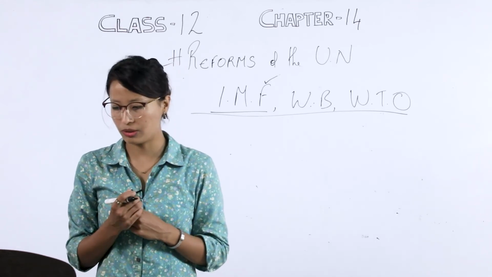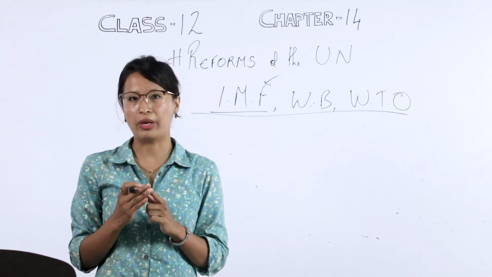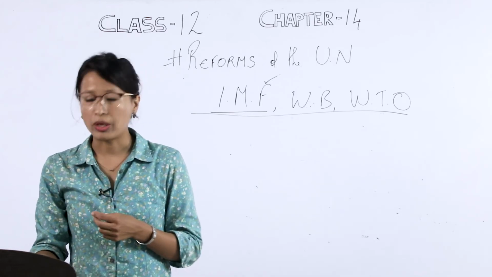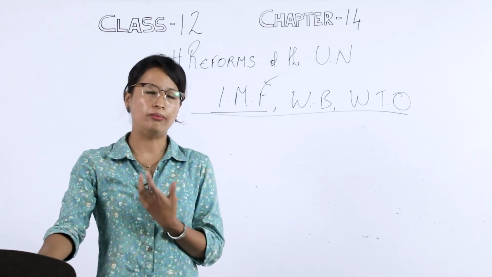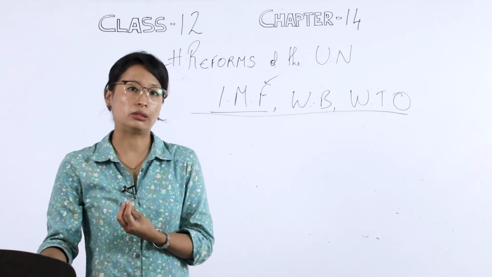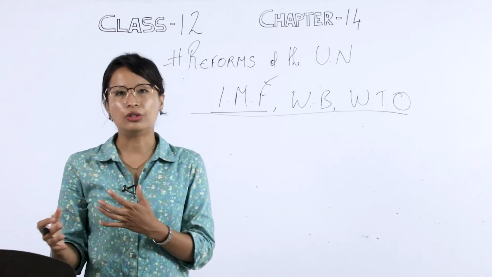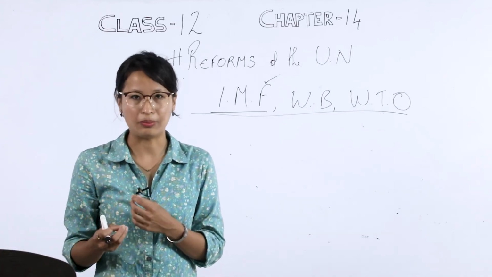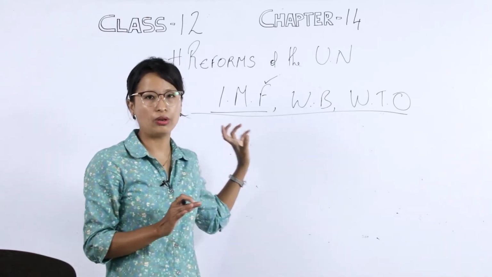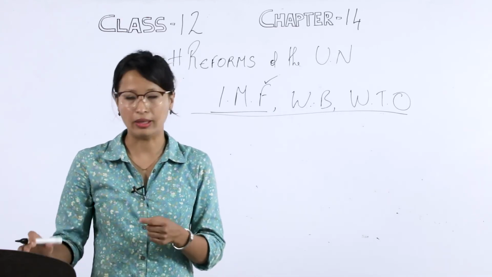This is the first objective. They give loans to the member countries to pay off their balance of payments. Point number 2, it gives loans so as to correct the maladjustment that the country is facing in the balance of payments system. In other words, it is to help the countries to pay off their debts. So this is the main objective of the IMF: funds to give to countries so as to pay off their debts.